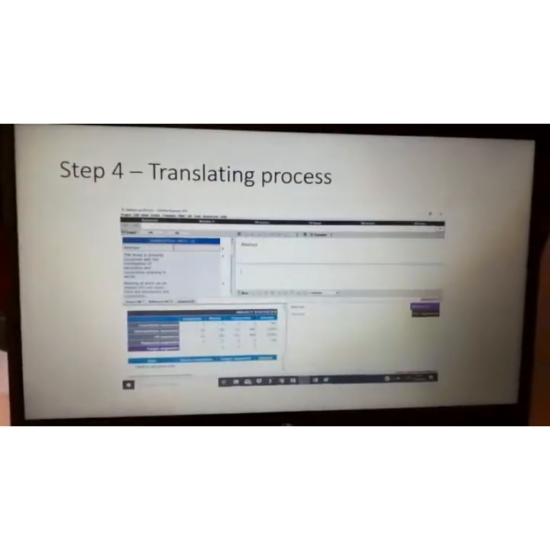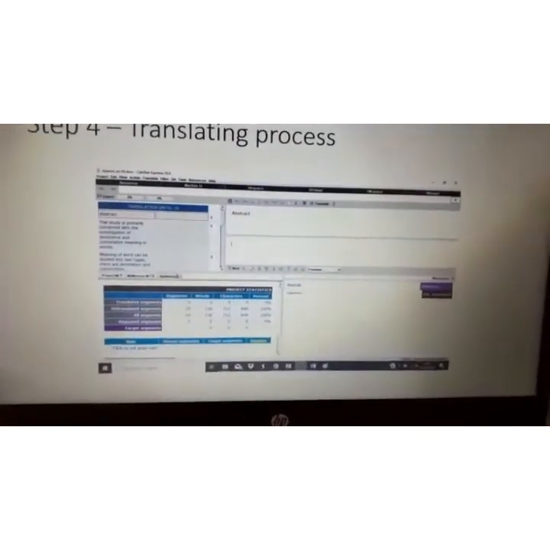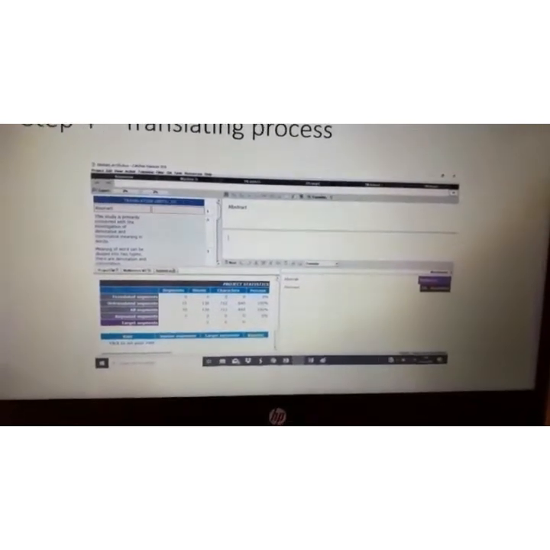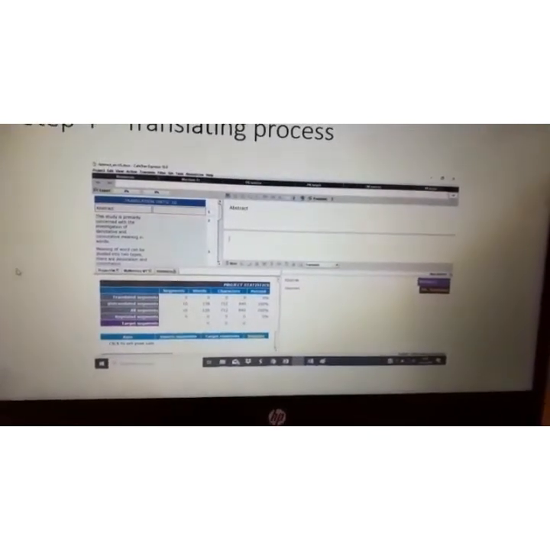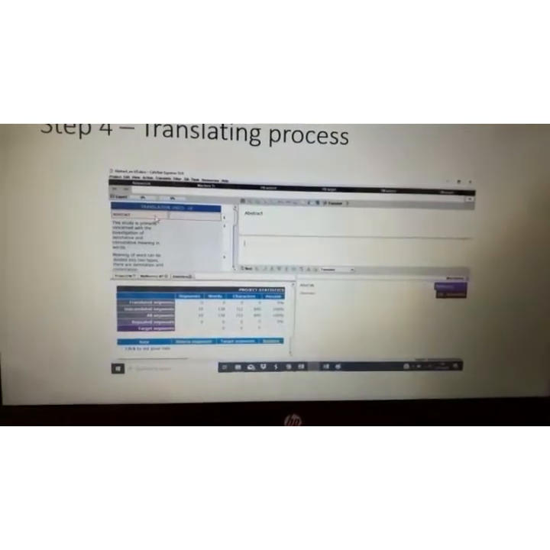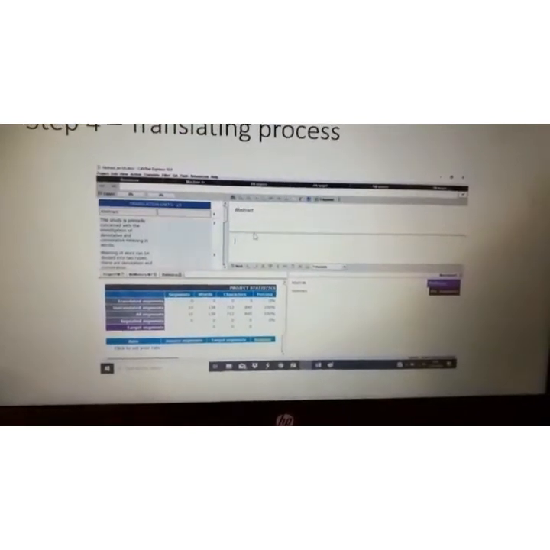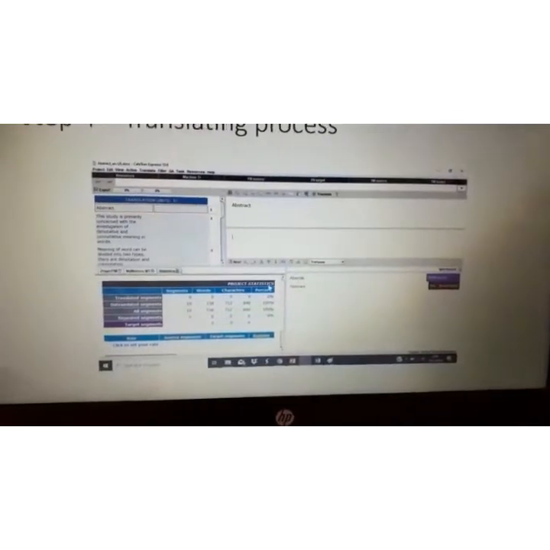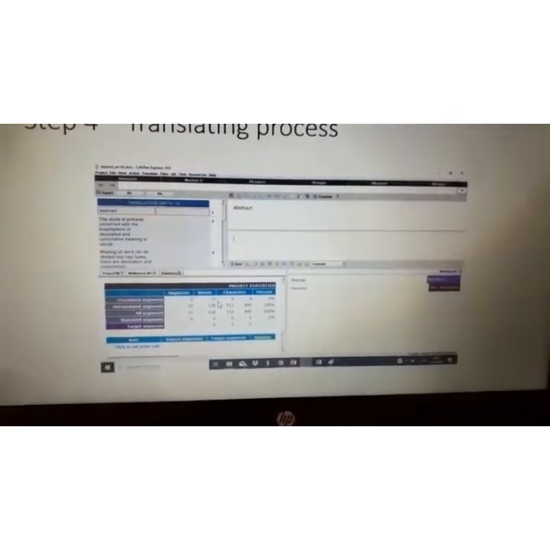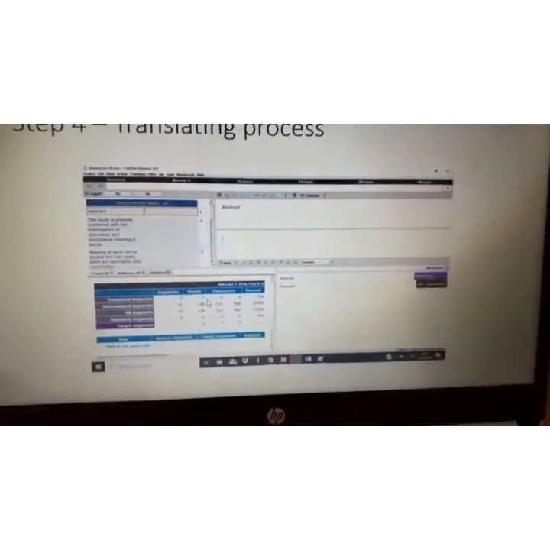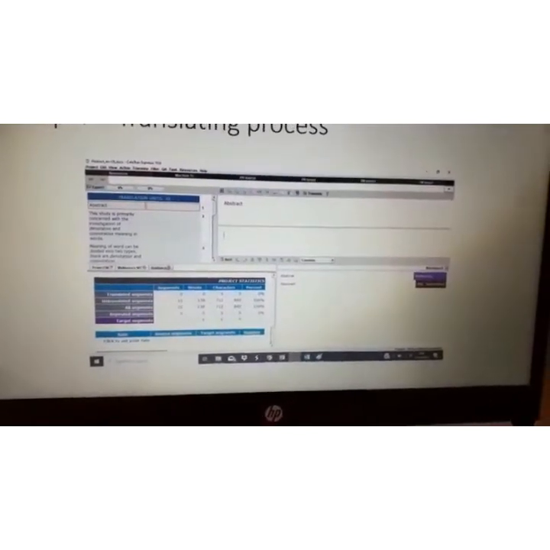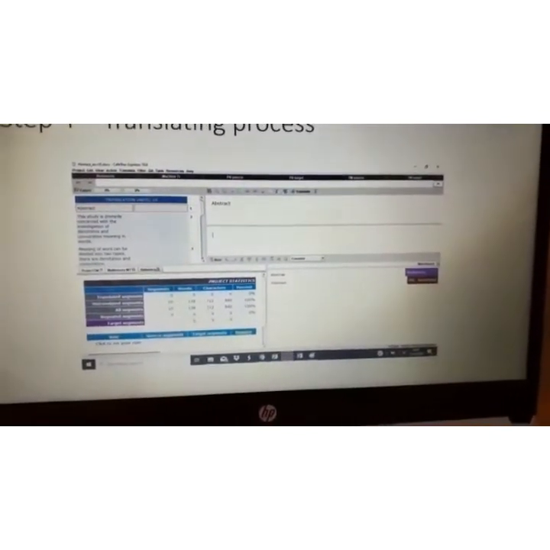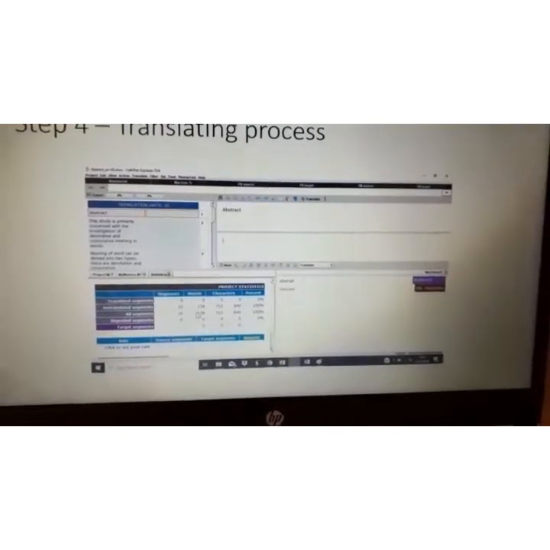The next step is the translating process. After we open the document, the location of the text is here, like the abstract and then the next sentence, and we translate in this space. And this project statistics panel sums up all of our translation results, and we can look at the percentage of our project.